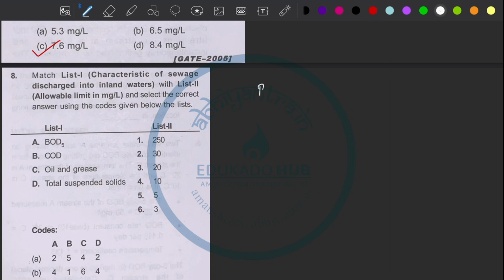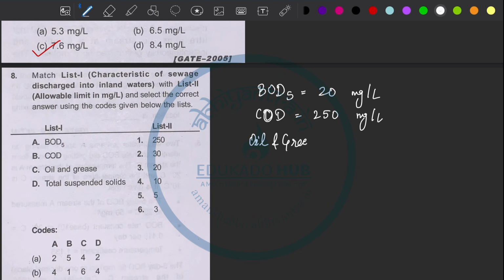For BOD5, the permissible limit is 20 milligram per liter, COD the permissible limit is 250 milligram per liter, oil and grease the permissible limit is 10 milligram per liter, and total suspended solids is 30.